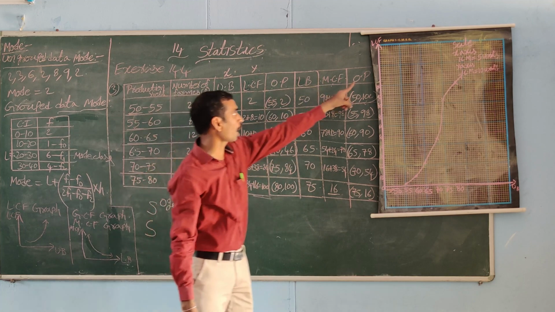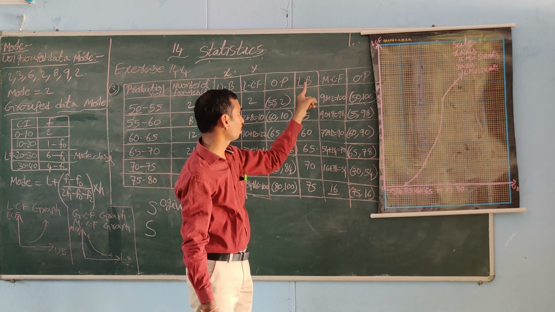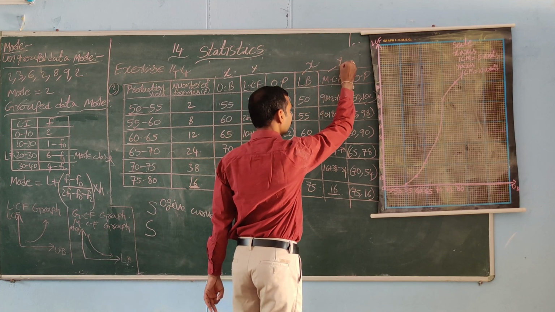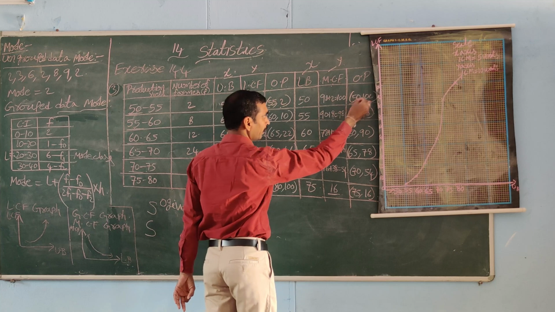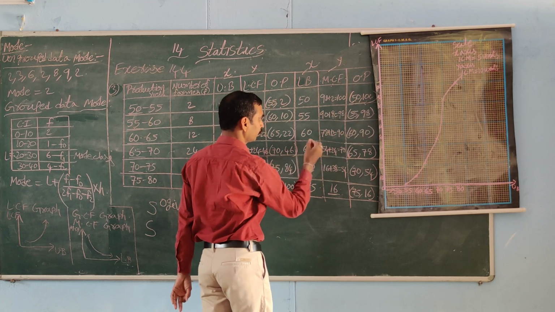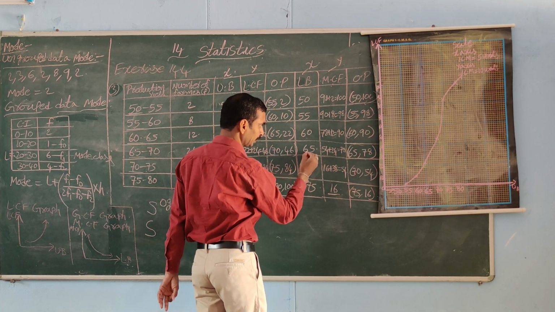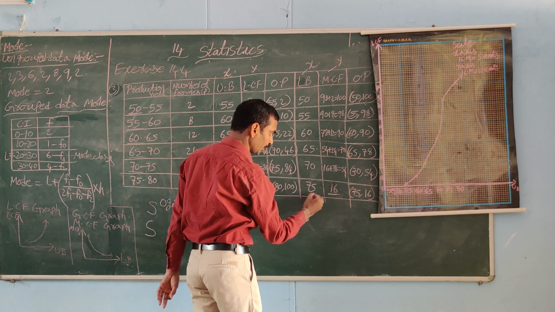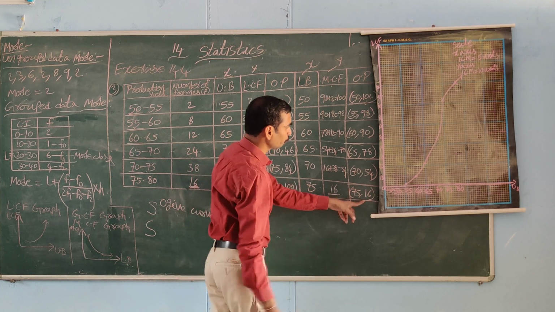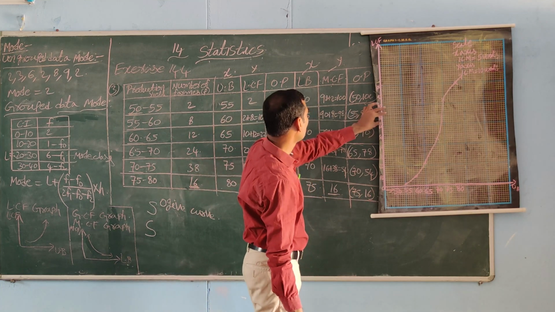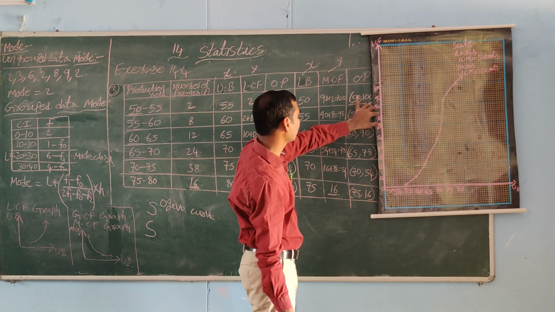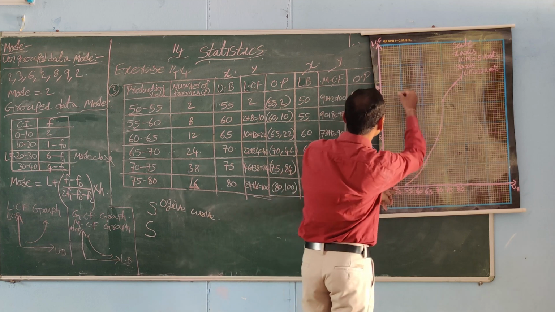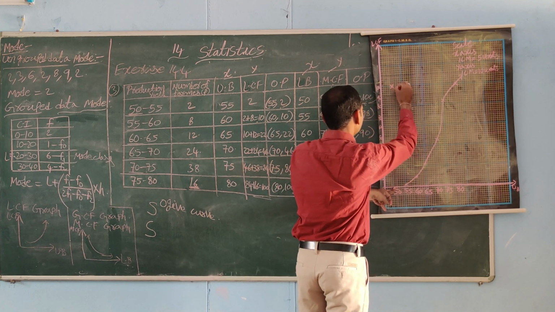Okay, after that we can make the ordered pairs. Here lower boundary we take as x-axis, MCF we take as y-axis. 50, 100, 55, 98, 60, 90, 65, 78, 70, 54, and 75, 16. These points we mark on the graph. How to mark on the graph? Listen. 50, 100. First take the 50 line on the x-axis and 100 on the y-axis. We can mark the point.